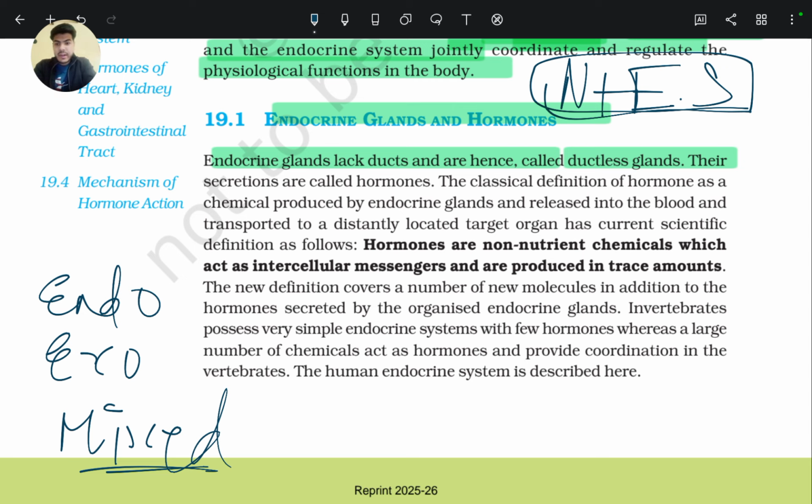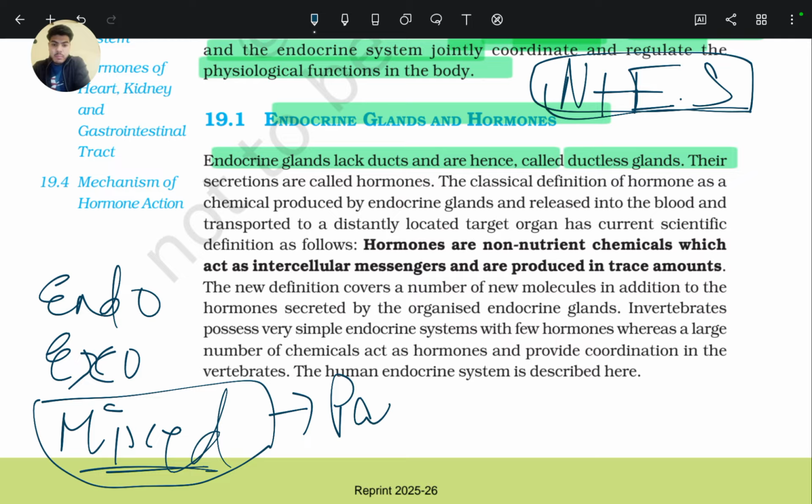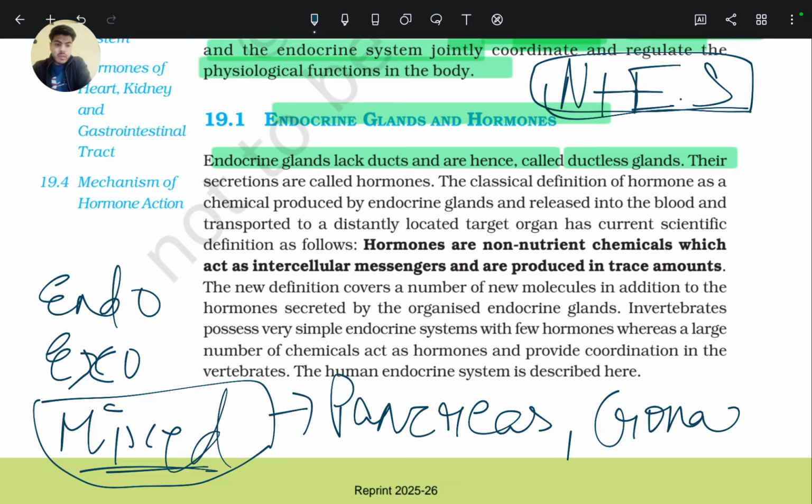But exocrine glands have ducts for their secretion. And mixed glands, for example pancreas and gonads, that is testes or ovary, can secrete through ducts or without ducts, that is, secretion of hormones.